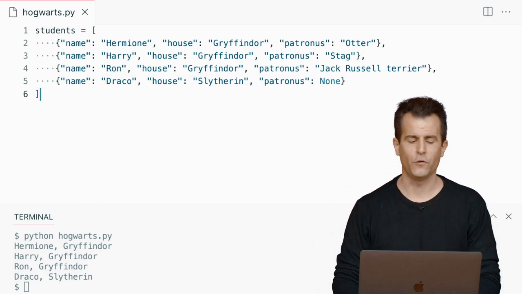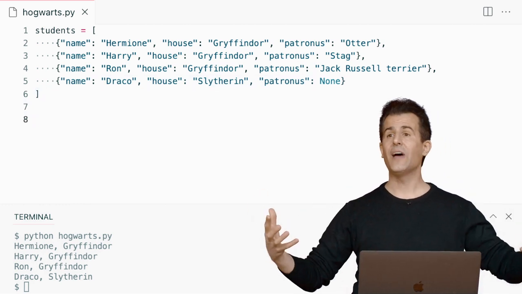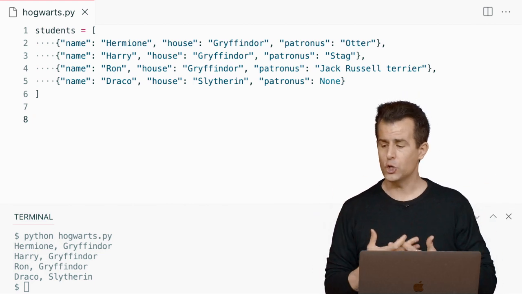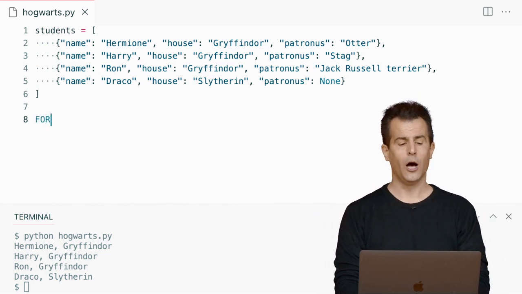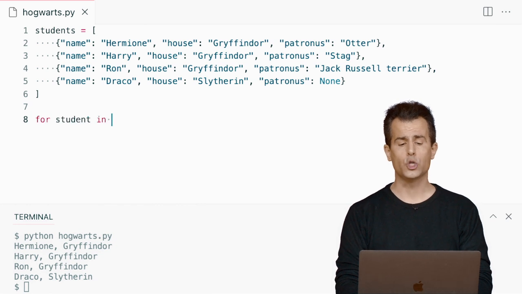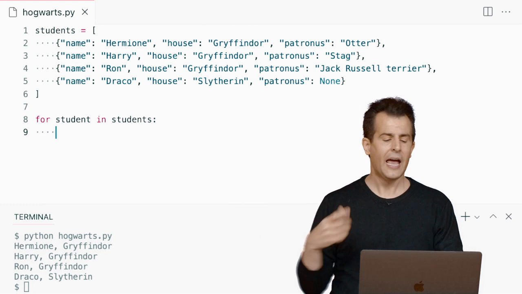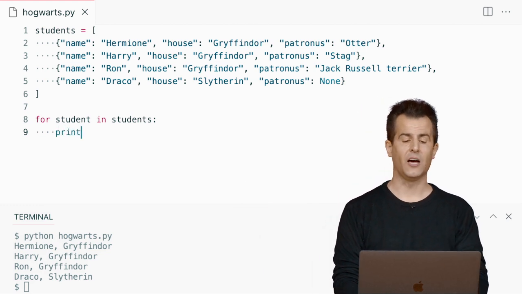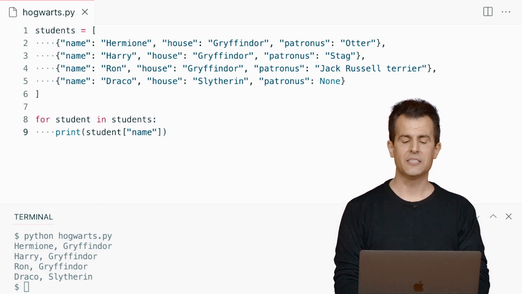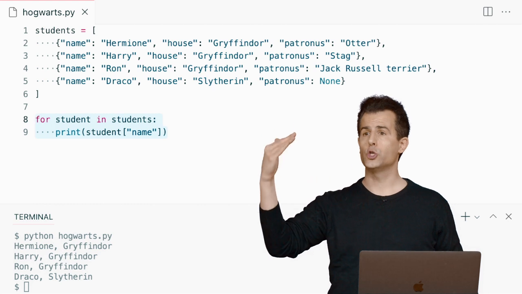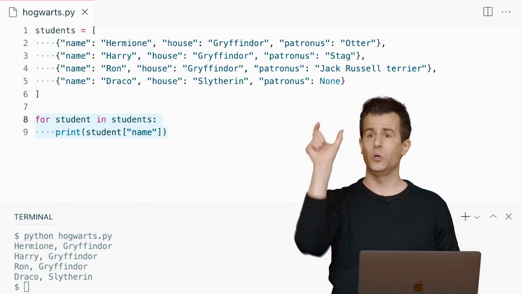So why is this useful at the end of the day? Now I have access to a whole collection of interesting data about all of these students. And I can still do a loop. I can say for student in students, that's going to allow me to iterate over this list of students. And let me go ahead and print out just one thing at a time. Let me print out the current student's name. So as complicated as the dictionary is, this should be pretty comfortable. For student in students is just going to iterate over every student in the list.